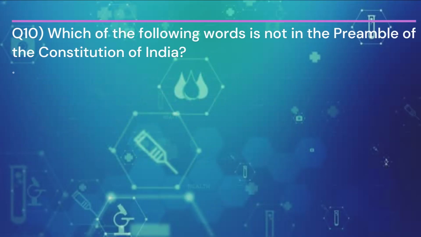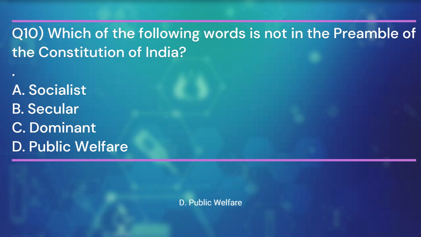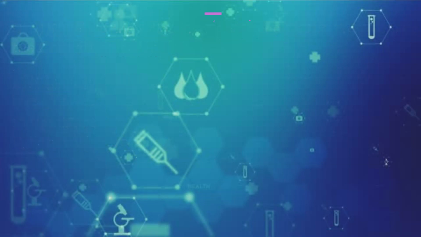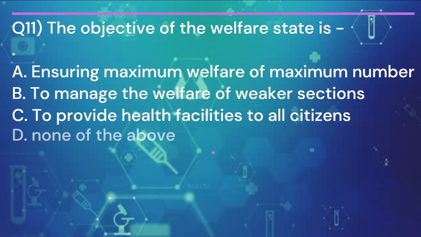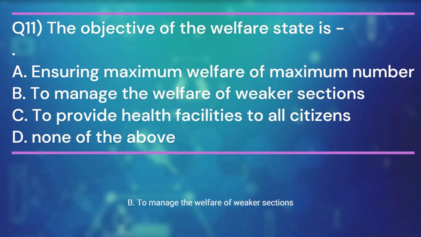Question 10. Which of the following words is not in the preamble of the Constitution of India? And the answer is D. Public welfare. Question 11. The objective of the welfare state is? And the answer is B. To manage the welfare of weaker sections.